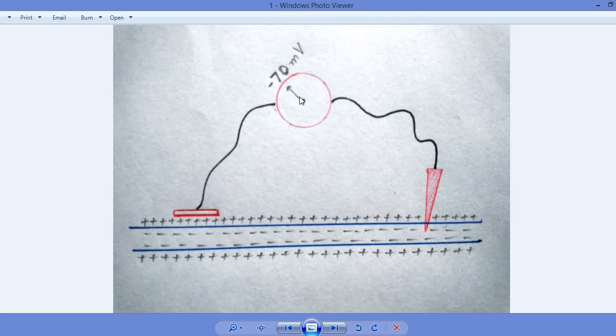This will show minus 70 millivolt. This minus 70 millivolt shows that this neuron is at resting position, and this electric potential is the resting membrane potential, in which the internal environment is minus 70. This minus 70 shows the voltage of the internal environment.